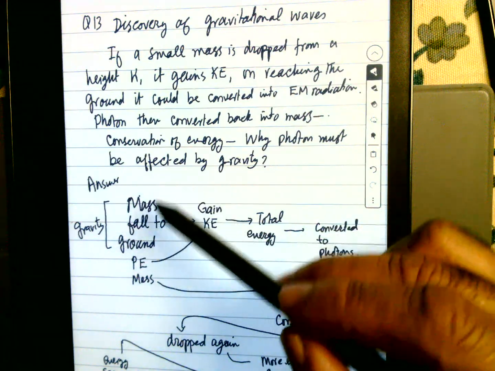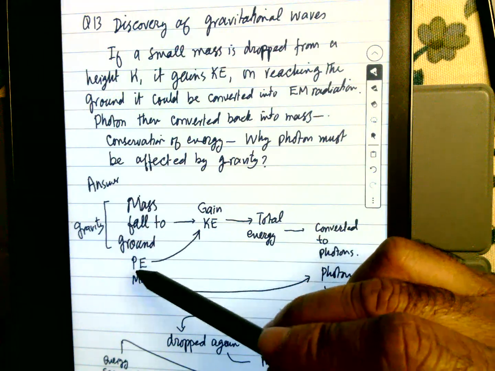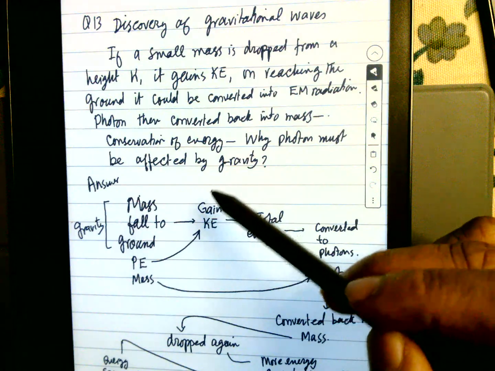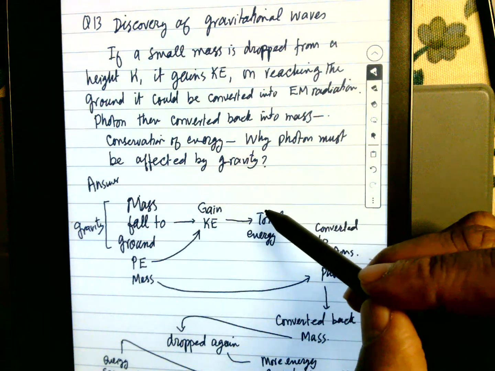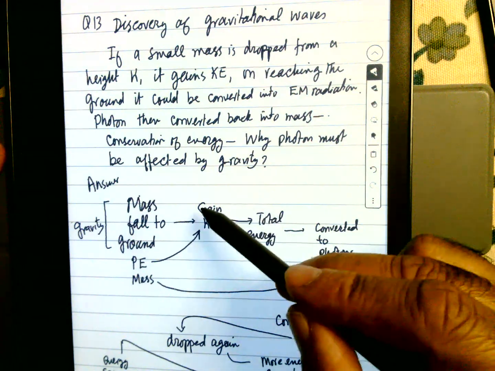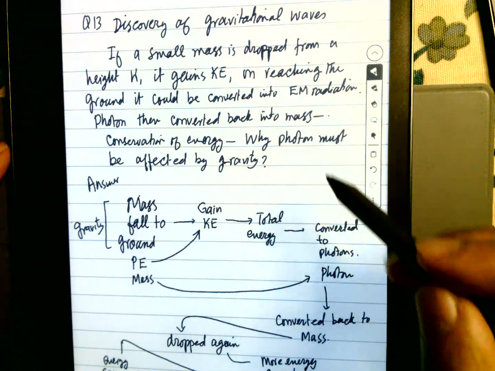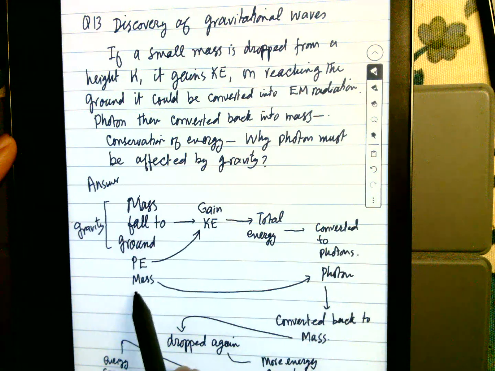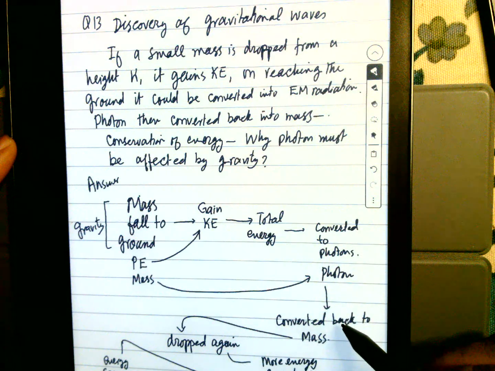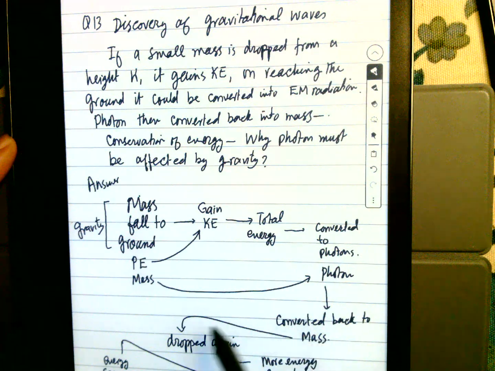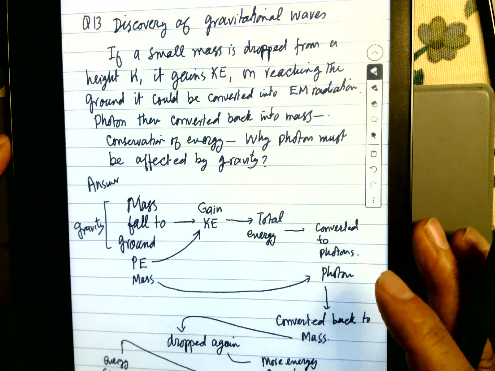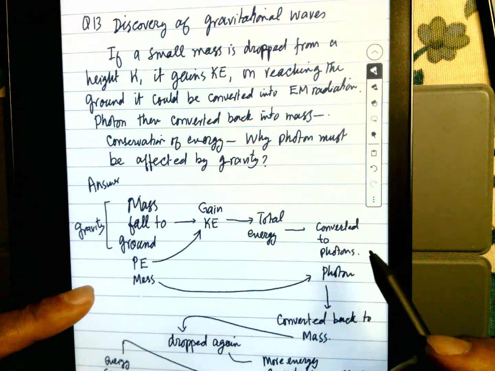So if there's gravity, there's a mass. The mass falls to the ground, and potential energy is converted into kinetic energy. Then this can be converted into a photon. So mass is converted into a photon, and the photon can be converted back into mass. Then the mass is dropped again, and it can convert into energy. And then, if it is a repeated experiment, there will be a massive increase in the energy because of gravity.